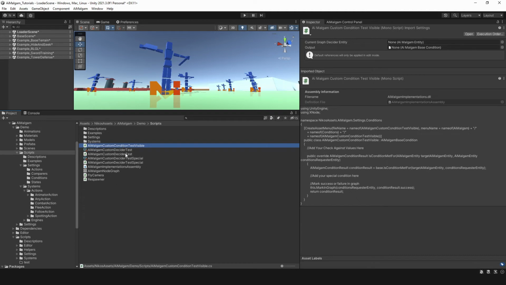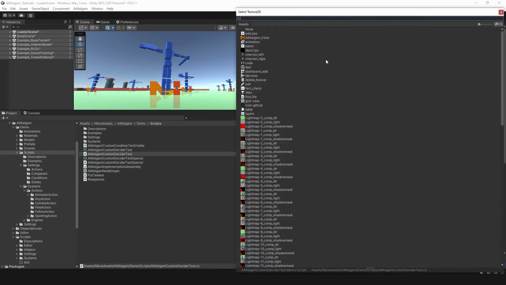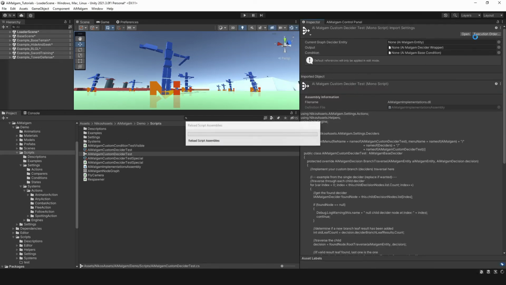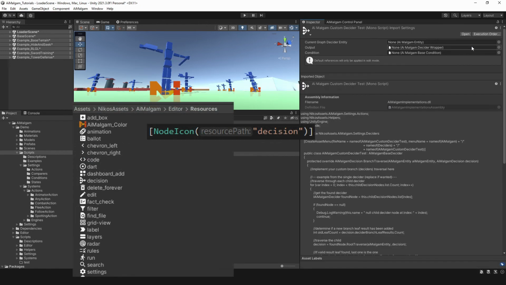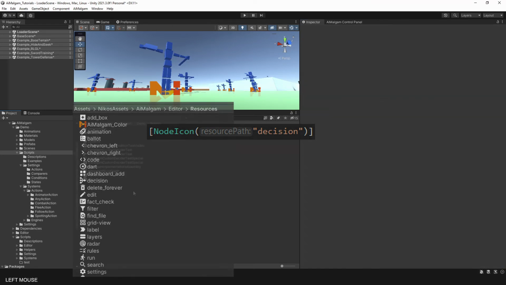If you want to change the icon of the scriptable object and the script file, simply navigate to the top left corner of your selected script file. Note that this is not the same icon displayed as in the graph editor. It is there for the project view. To display another icon in the graph editor, you have to use the node icon attribute above the class header. You can find the icons used in the resources folder.